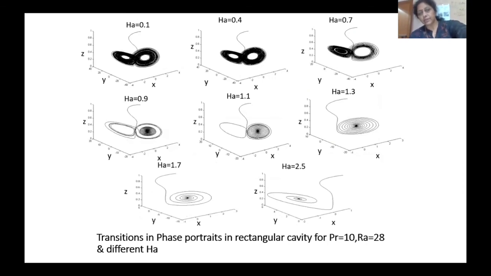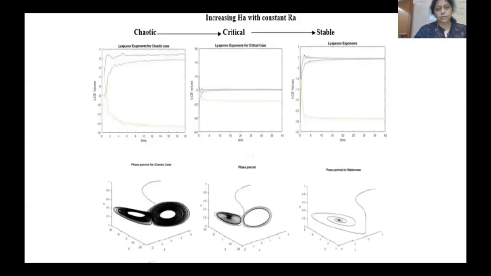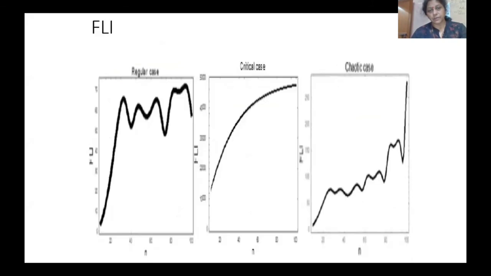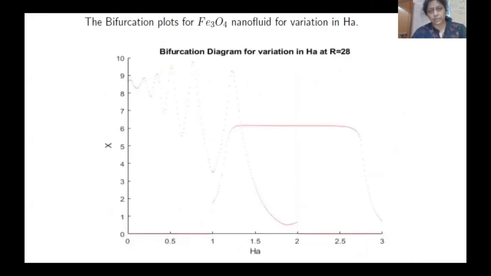Here it is a chaotic case, but as you increase the temperature, you get a regular structure. This means by managing a different value of HA, the cholesterol deposition can be controlled or the blood flow is possible. So here we are coming from chaotic to the regular state. These are all DLI, FLI and other cases.